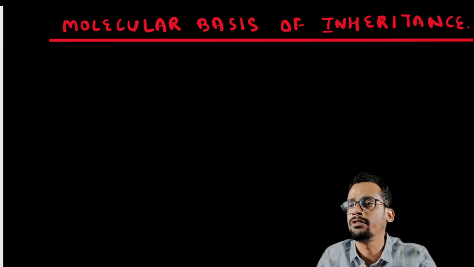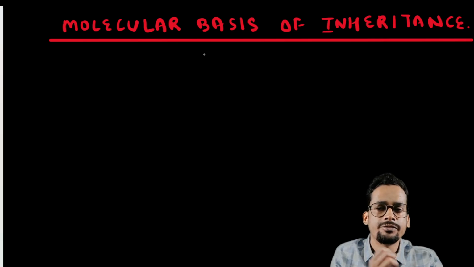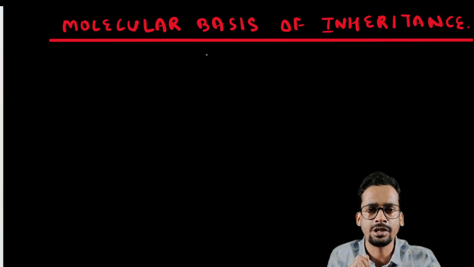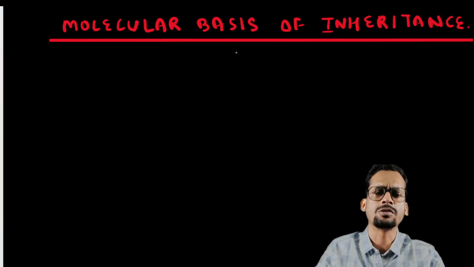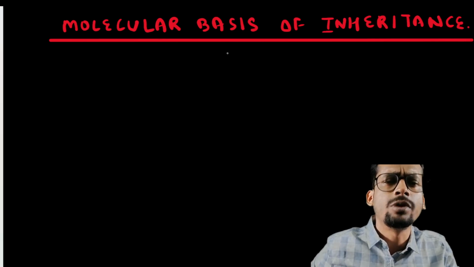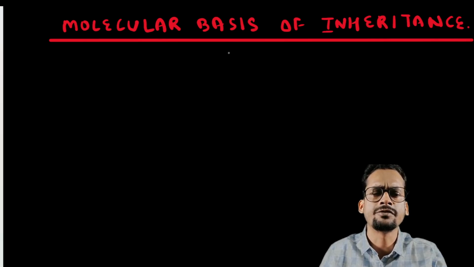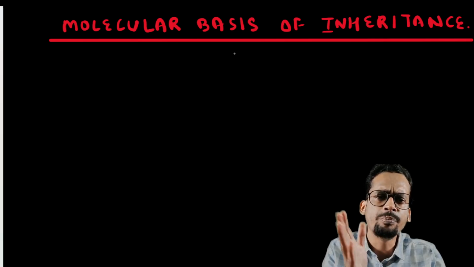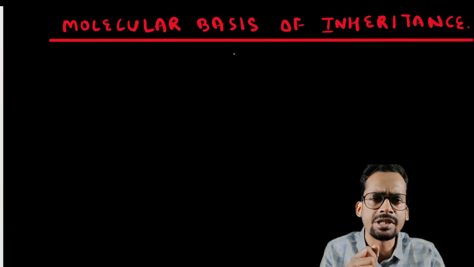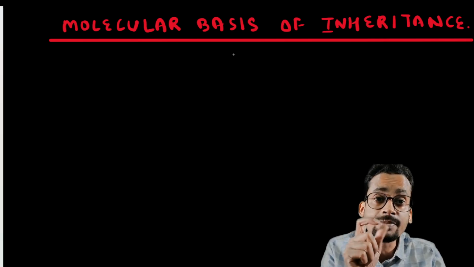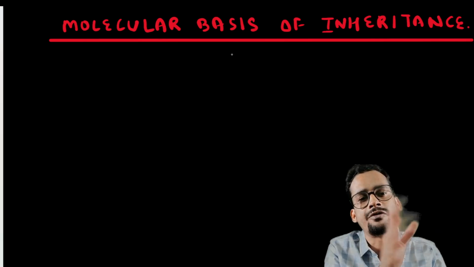First, we will try to understand the meaning of inheritance, and then we will try to understand the whole meaning of molecular basis of inheritance. What is inheritance? You must have seen a baby born in a hospital, and someone said that you look like your mother or you look like your father. That means the characters are transmitted from parents to offspring. The process by which characters are transmitted from parents to offspring is known as inheritance.